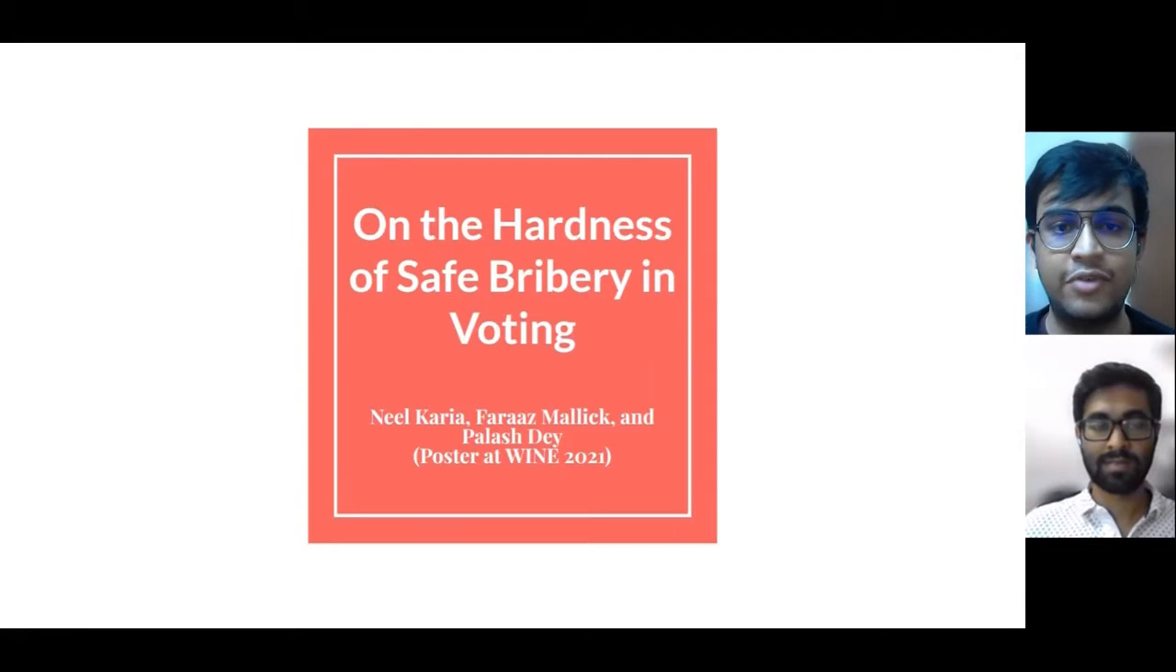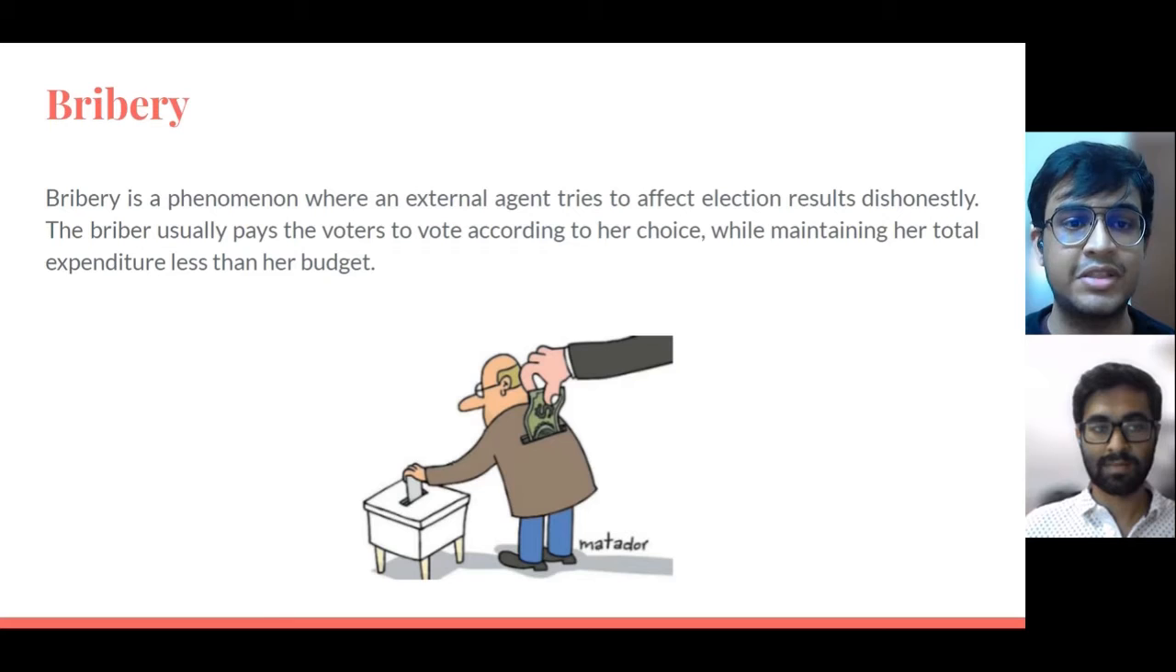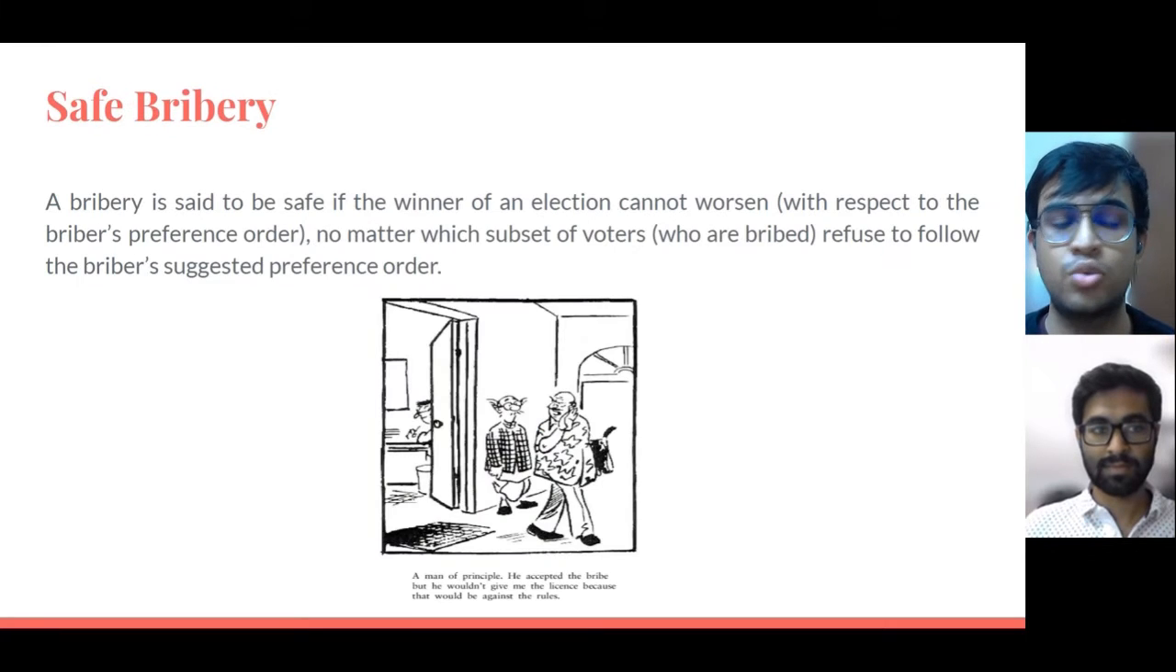In this work, we deal with the hardness of safe bribery in voting. So what is bribery? It is basically a phenomenon where an external agent tries to affect election results in a dishonest manner. The briber usually pays the voters to vote according to her choice while maintaining her total expenditure less than her budget. So what is safe bribery?